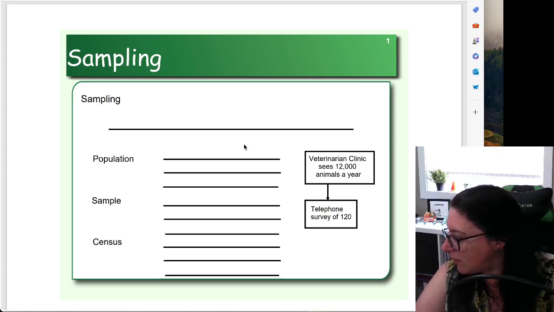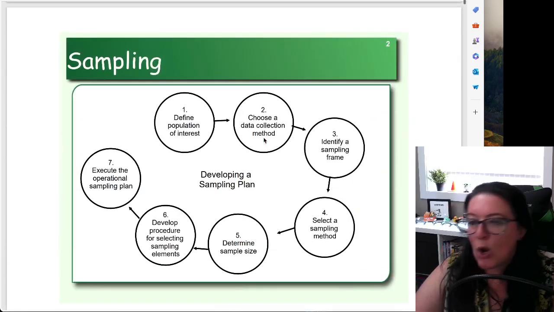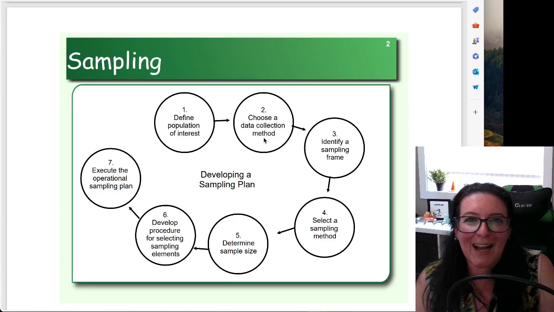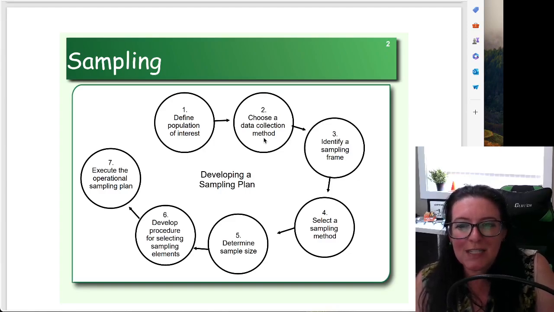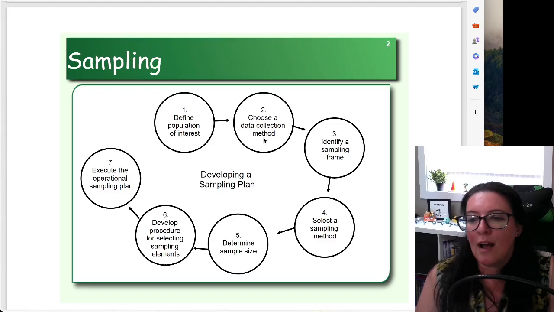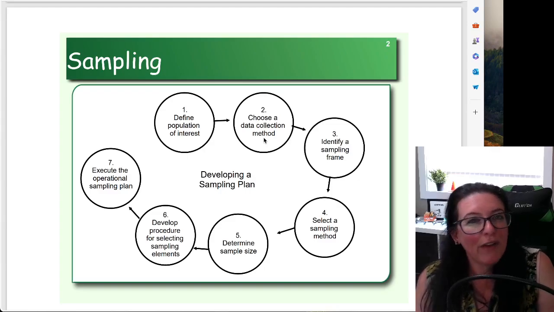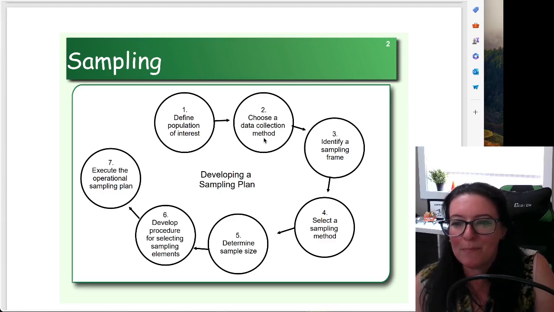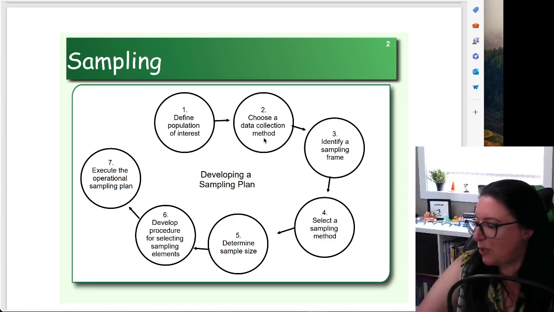We've actually talked about sampling error already. You'll recall, we had some videos about designing a research project, and we talked about developing a sampling plan. There you would define your population of interest and choose a data collection method, whether it was going to be a survey or a focus group. If it was a survey, are you going door to door? Are you sending out an email? How are they completing your survey? And we identified a sampling frame: what is the group that we are looking to take our sample from? And what method are we going to use for sampling?